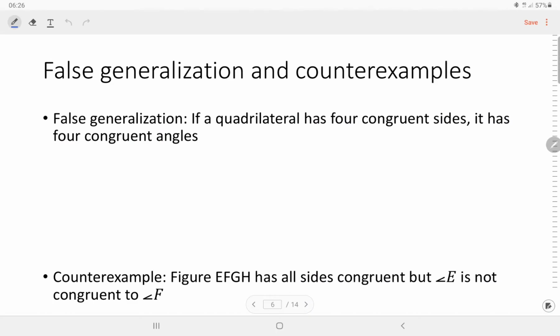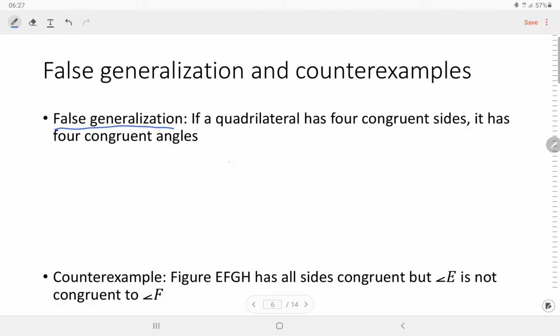Then the second topic is about false generalization and counterexample. An example: if a quadrilateral has 4 congruent sides, it has 4 congruent angles. To show that this generalization is false, we must provide a quadrilateral with 4 congruent sides which does not have 4 congruent angles.